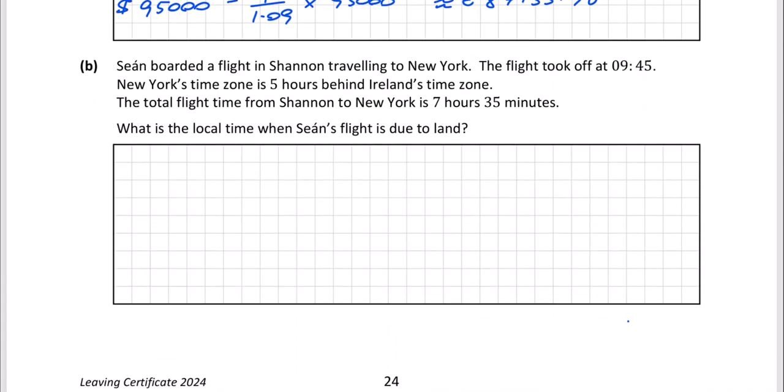Okay, let's look at part B. Sean boarded a flight in Shannon traveling to New York. The flight took off at 9:45 in the morning. New York's time zone is 5 hours behind Ireland's time zone.